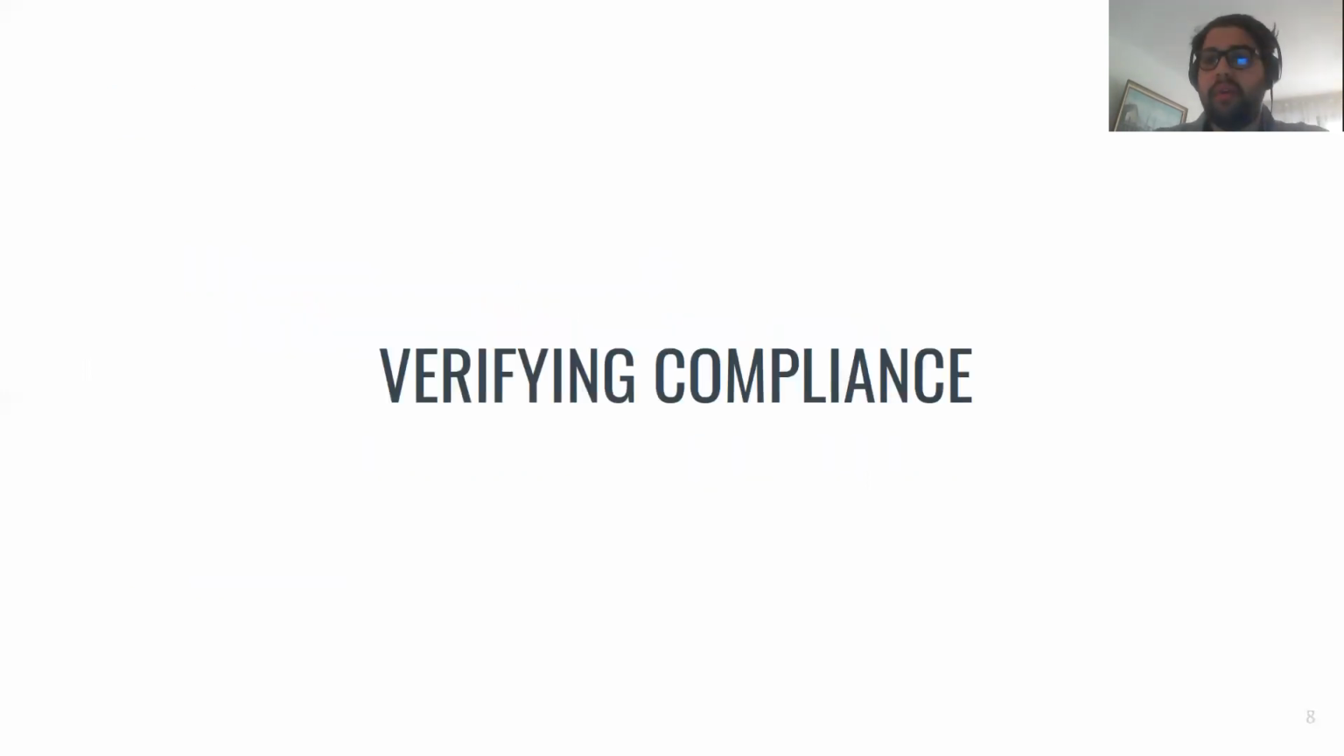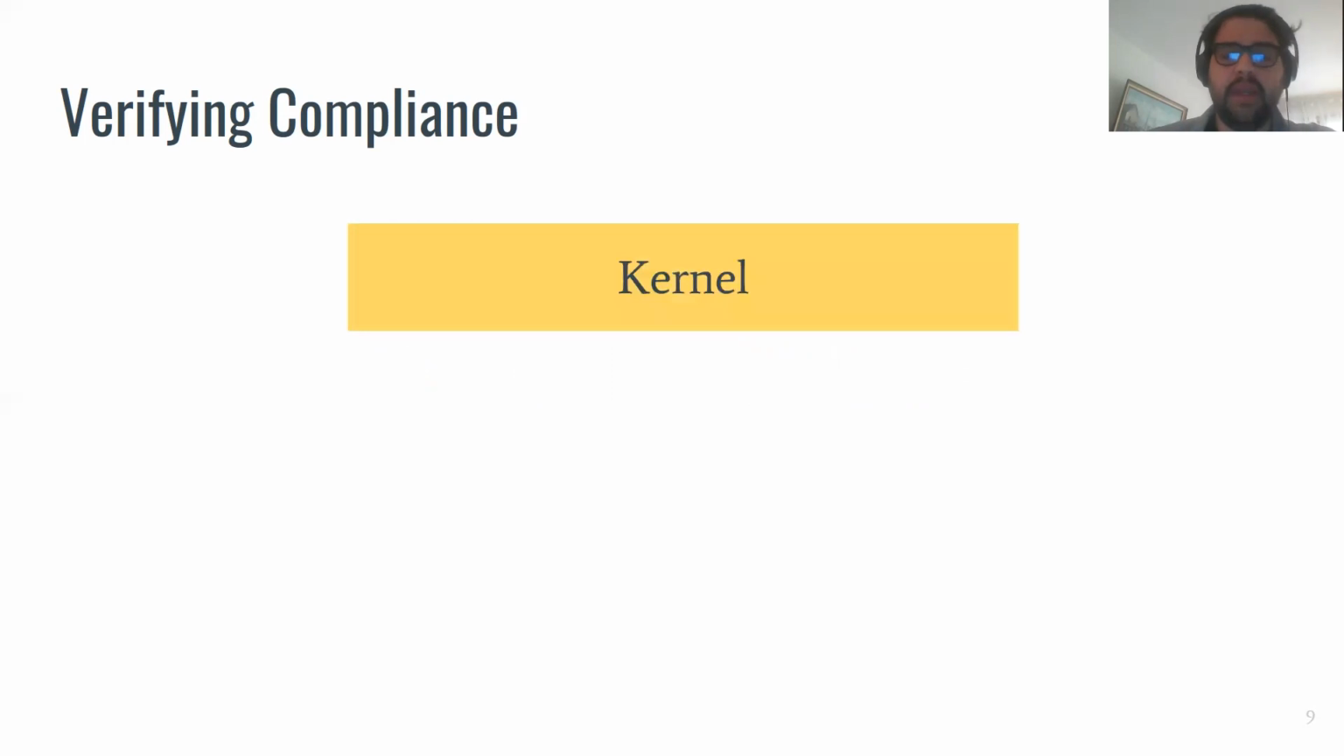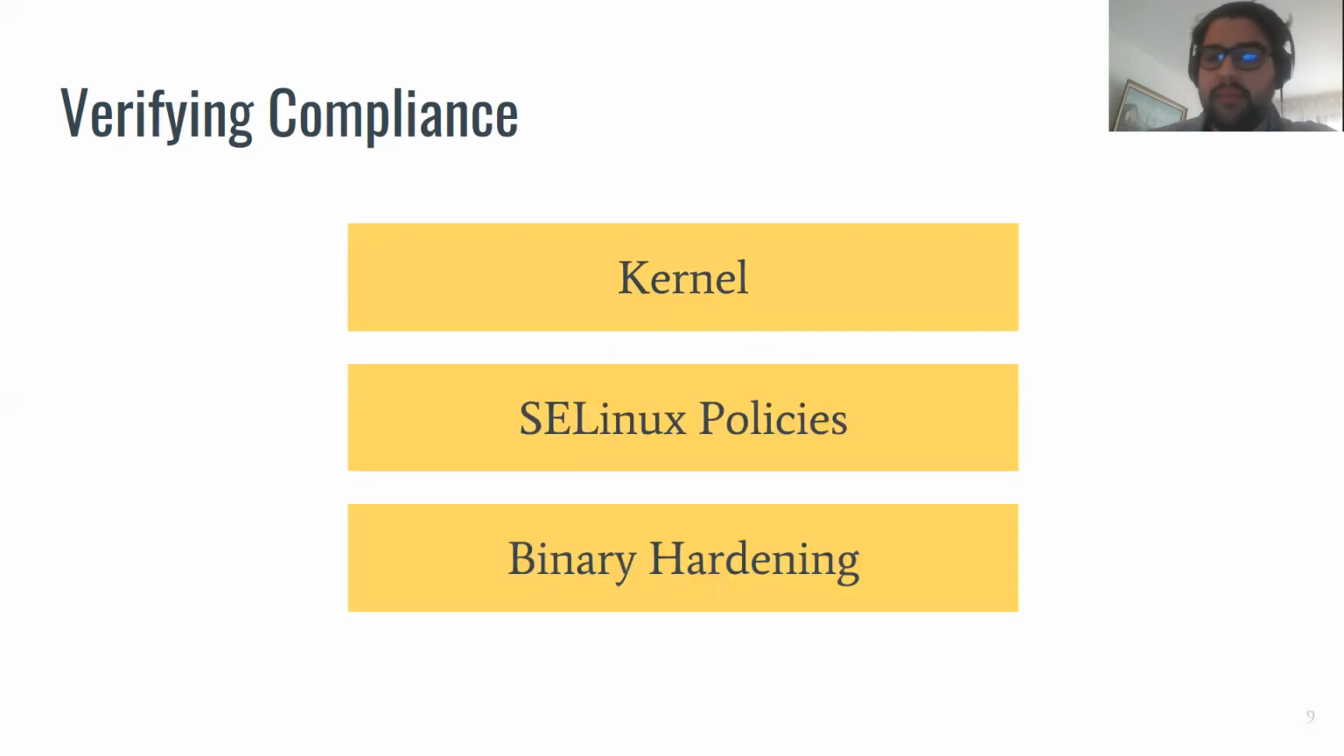So let's now see how we verify the compliance. We decided to focus our attention on the compliance analysis for three specific layers: the kernel, the SE/Linux policies, and the binary hardening. For the sake of time, now we will only analyze what we did for the kernel, but please keep in mind that the analyses for SE/Linux policy and binary hardening are completely different analyses. And if you want to see all the detailed results for this analysis, please refer to the paper.